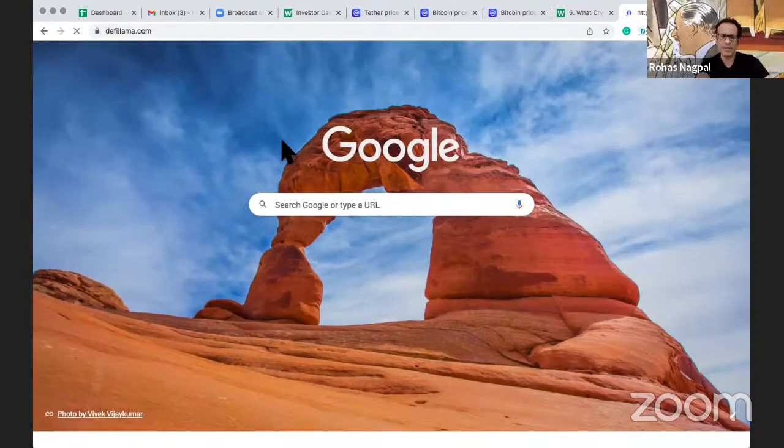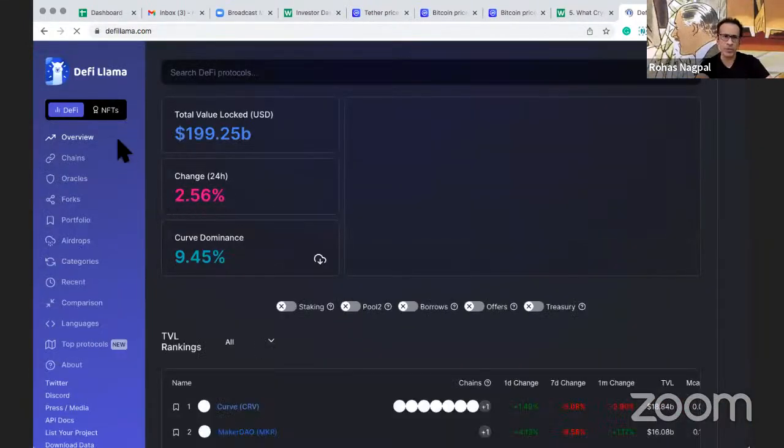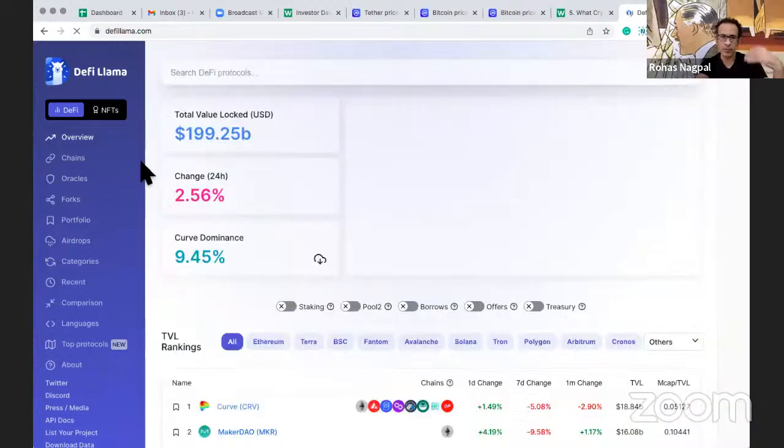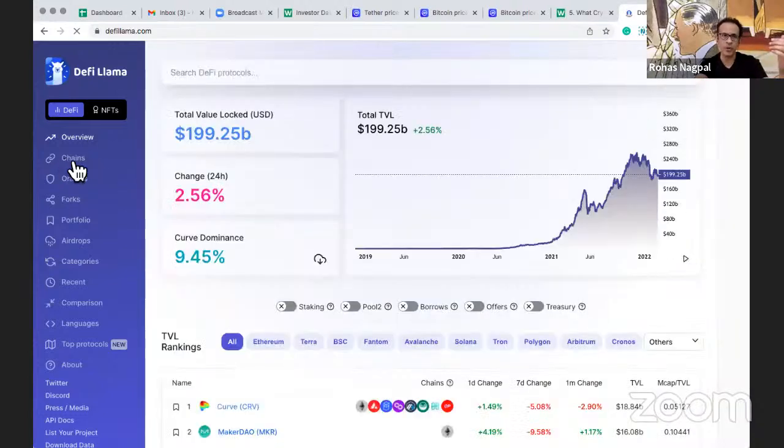Sure. Then there is another thing that I want to discuss with you, and that is for decentralized finance, blockchains and protocols, we follow a slightly different kind of statistic or metric.